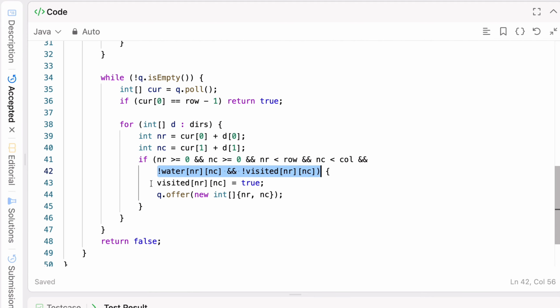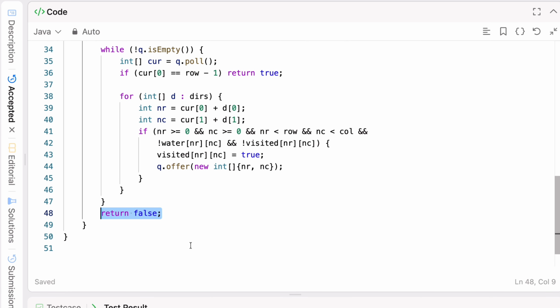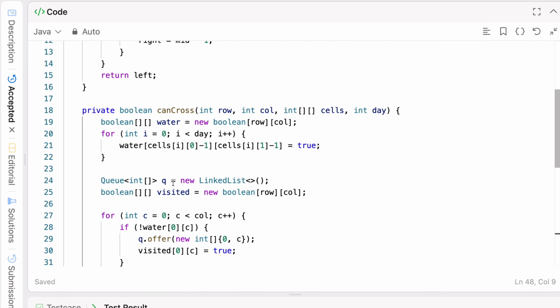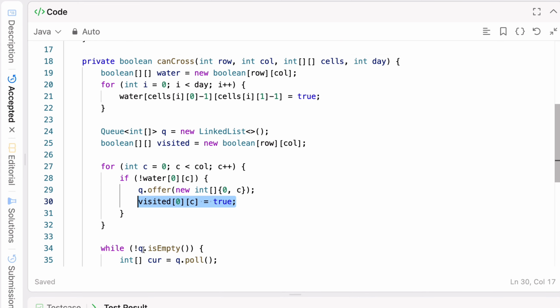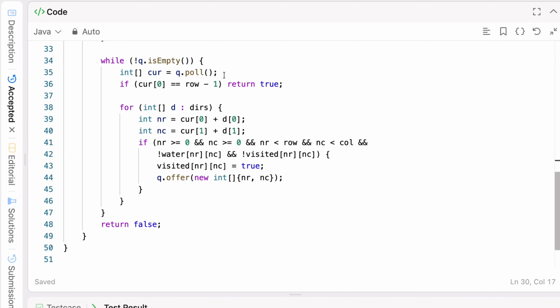It means all the neighbor nodes will be marked as visited, and then we'll keep adding them onto the queue, so it will traverse for the next cells, right? And we'll return false. So like that we'll keep moving. Very first we are adding onto the queue, so whatever cells come, row and column, we will first add onto the queue, and we'll mark the values. And then we'll get from the queue and we'll keep checking all those values.